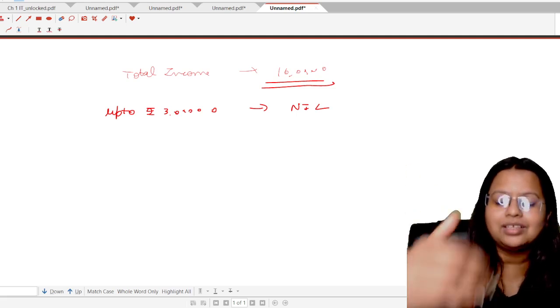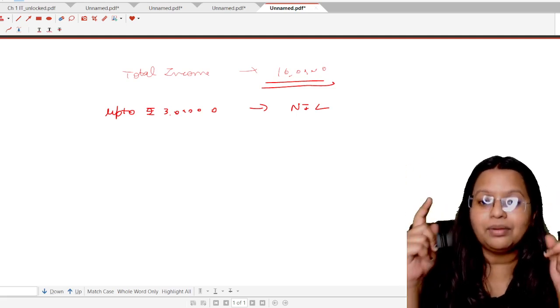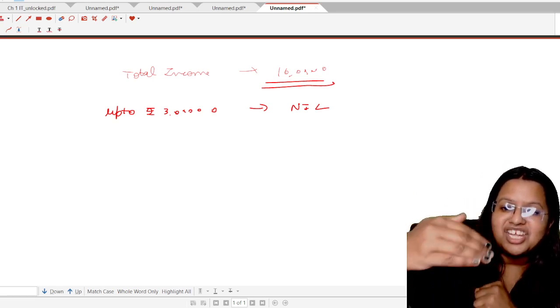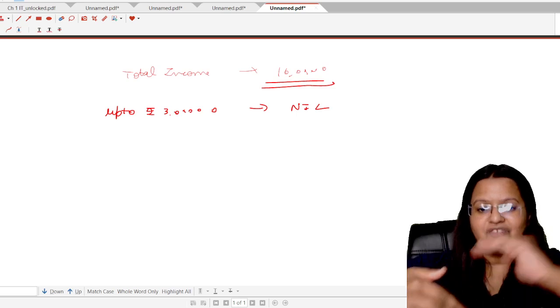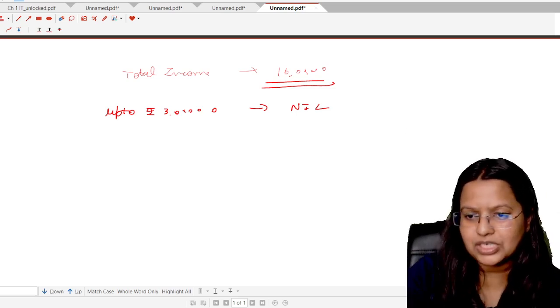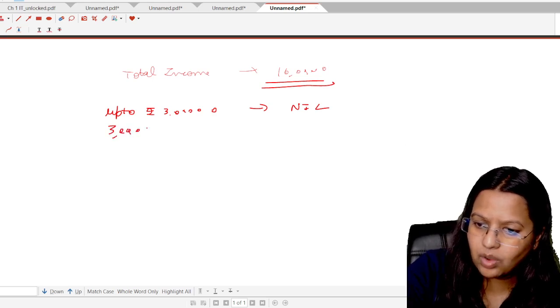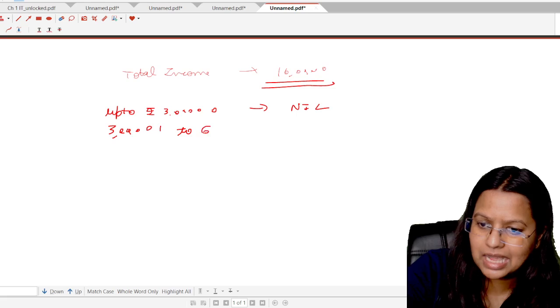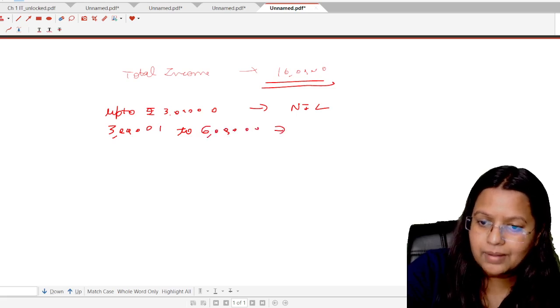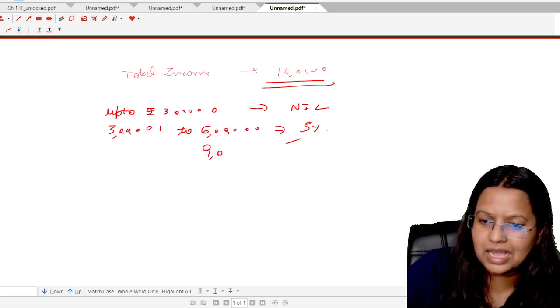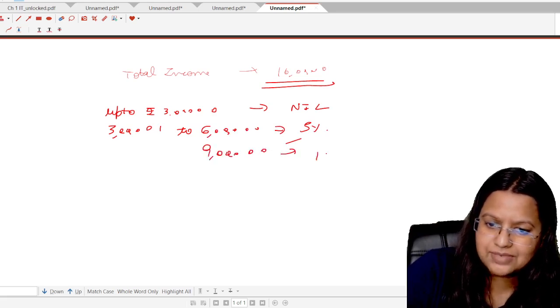There's a trick, a memory technique to learn the slab rates for the new regime. Students, on every additional 3 lakh rupees, there is an additional 5% tax rate. Okay, let's do it. Up to rupees 3 lakh nil, from 3 lakh 1 to 6 lakh rupees, that is additional rupees 3 lakh, the tax rate is 5%. On additional rupees 3 lakh, that is 6 lakh 1 to 9 lakh, the tax rate is 10%.